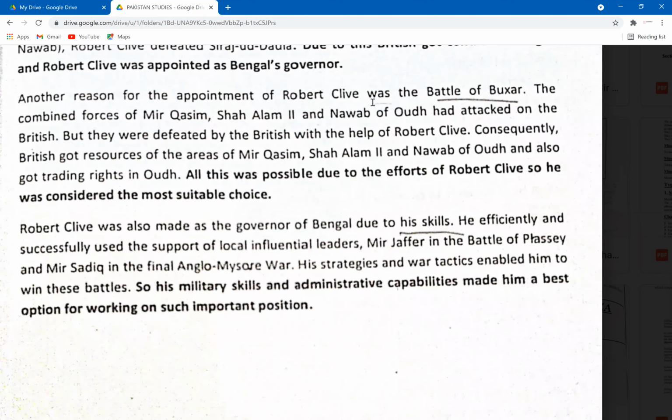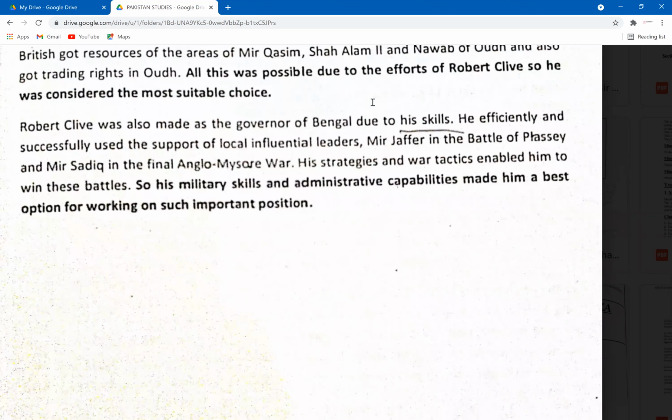Robert Clive was also made the governor of Bengal due to his skills. He efficiently and successfully used the support of local influential leaders, Mir Jafar in the Battle of Plassey and Mir Sadek in the final Anglo-Mysore War. His strategies and war tactics enabled him to win these battles, so his military skills and administrative capabilities made him the best option for such an important position.